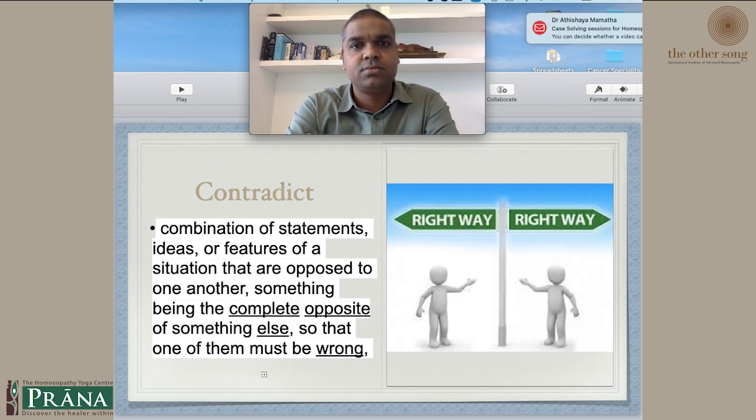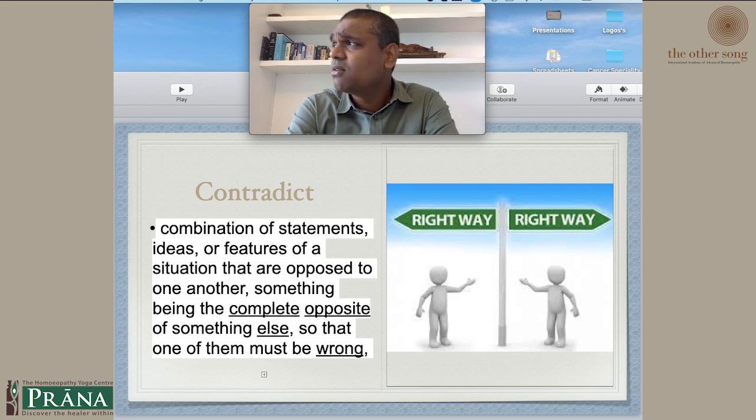But you are not giving me the option. Which is the right option? Which way do I go? What is the way to reach there? Don't give me such vague answers. Something being completely opposite of something else, so that one of them must be wrong.